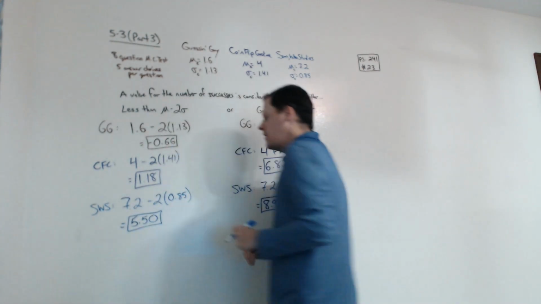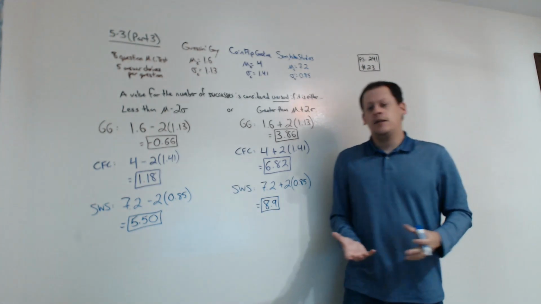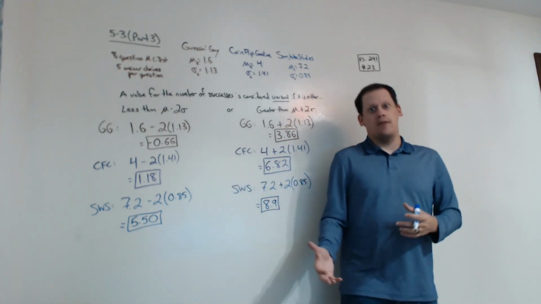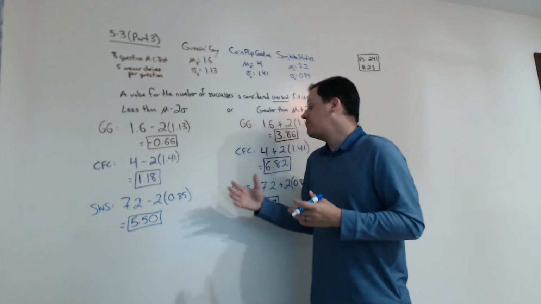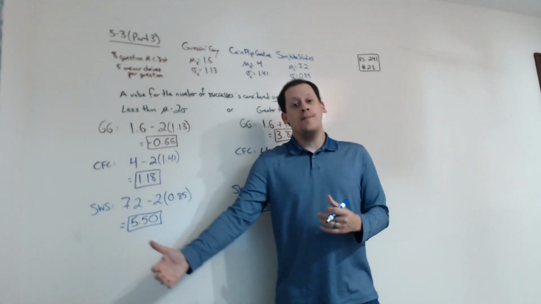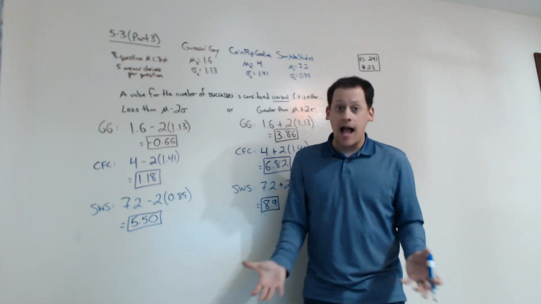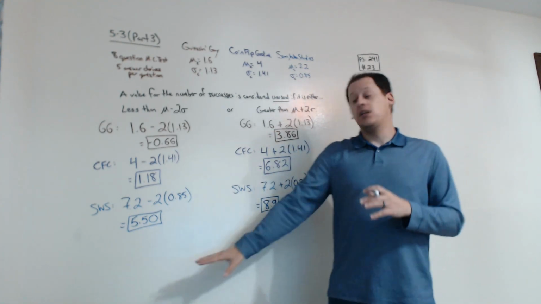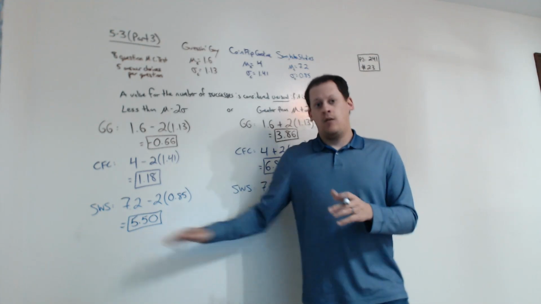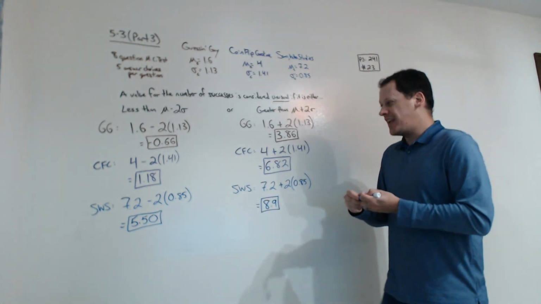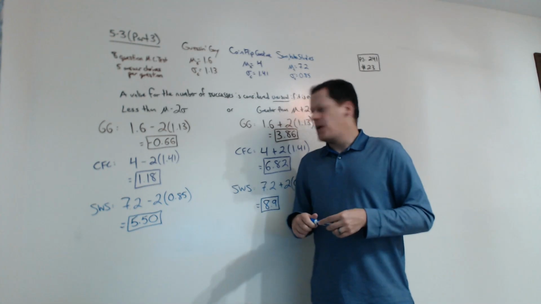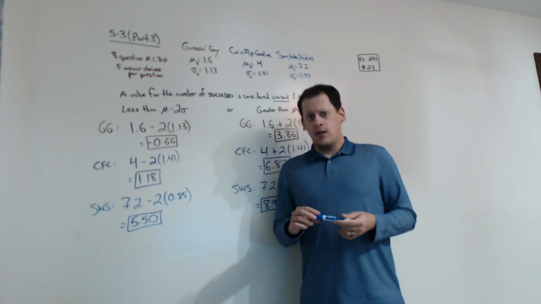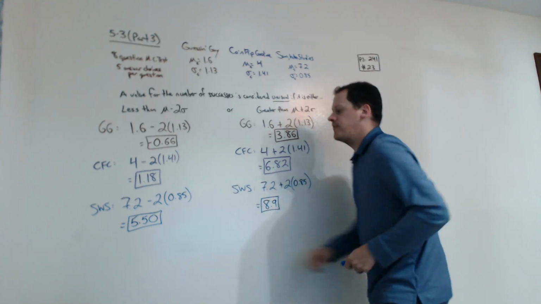So if Sam has a bad day and only gets 6 right, that's not an unusually bad result for her. But anything 5 or lower, I mean, it can happen. It is possible, but it is definitely unusually low for her. If she only got like 2 or 3 or something, you might pull her aside after you grade that test and be like, yo, Sam, what's up? That's not like you.